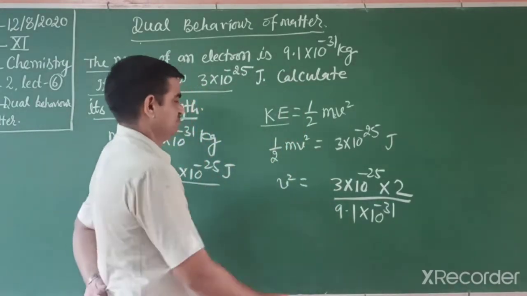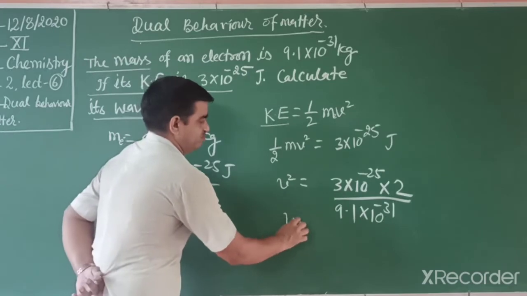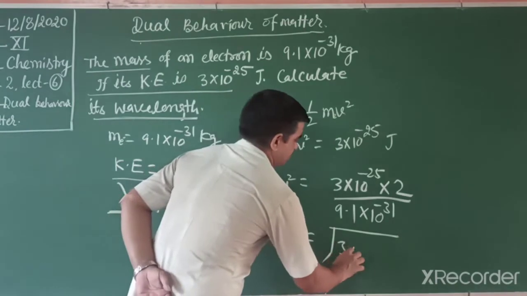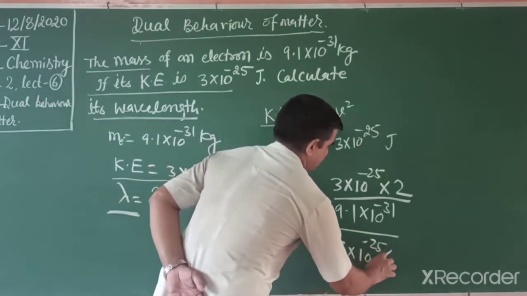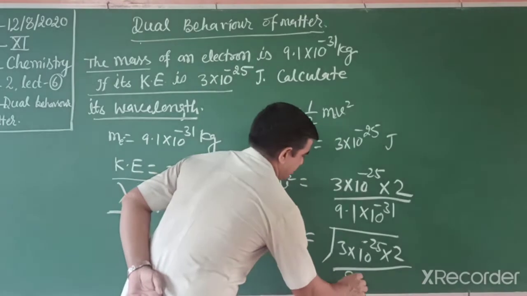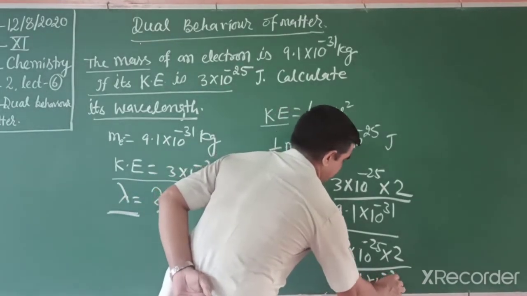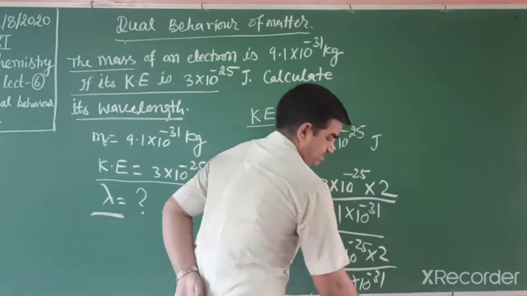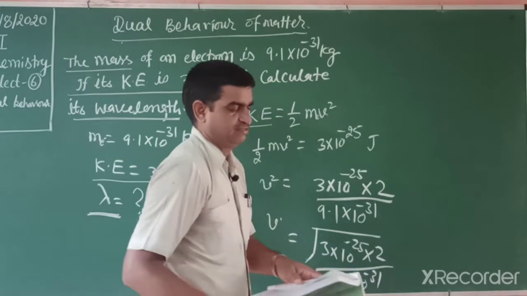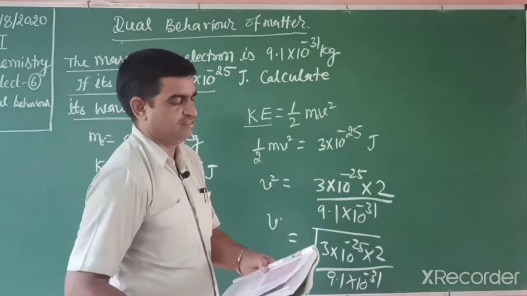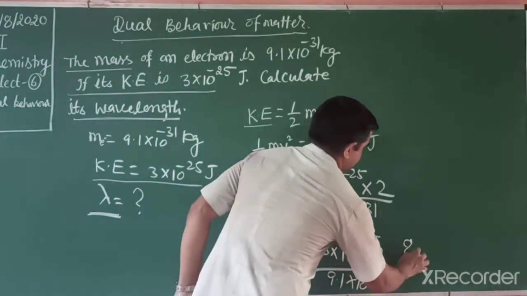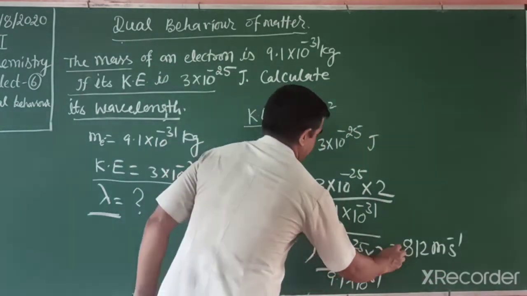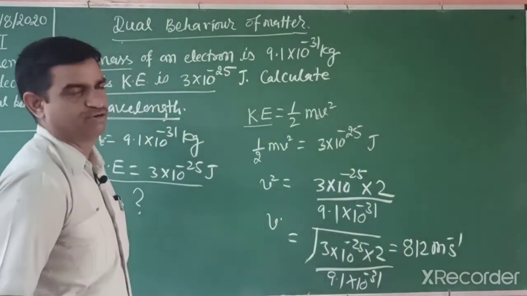We take the under root of this. When we solve this, we get the answer 812 meter second inverse. This is the velocity of the electron.